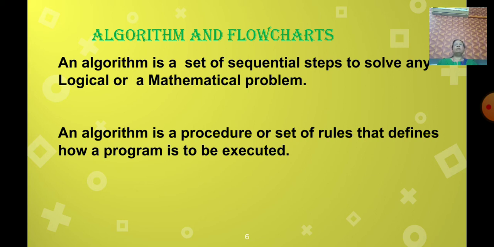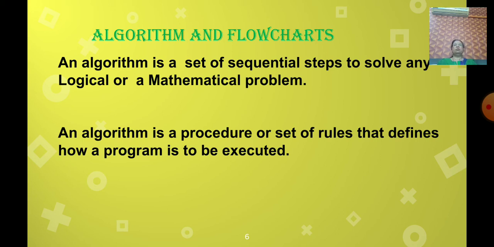Once you have selected the payment option, the steps are over. So now you have understood the algorithm: it is the solution, step by step, to a given problem. In computer science language, it is a set of sequential steps to complete the task.